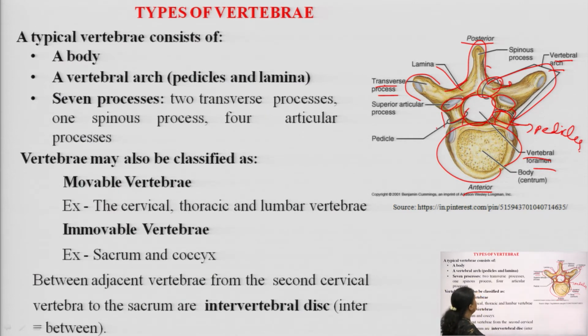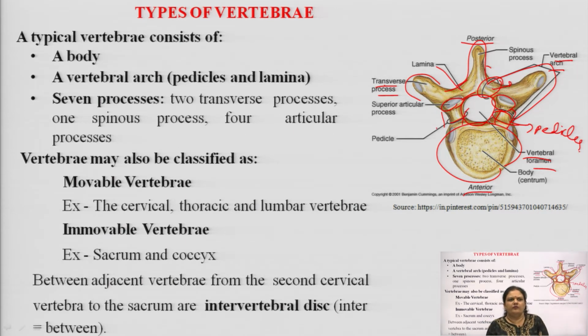So, we have 3 different areas: the body, the vertebral arch, and the 7 processes, which are 2 transverse, 1 spinous and 4 articular processes in a single vertebra. Okay. So, vertebrae may also be classified into 2 types, movable, same as joints, and immovable: movable vertebrae and immovable.